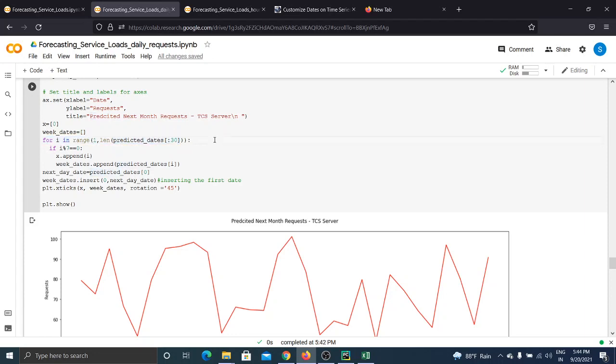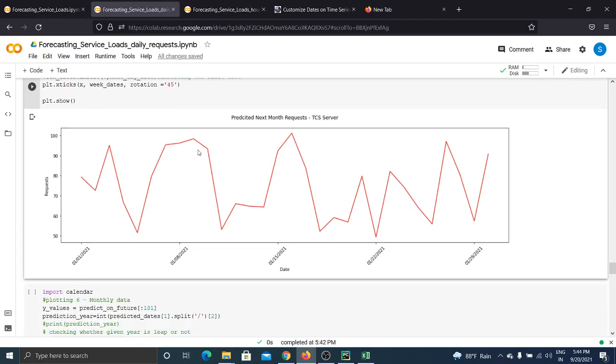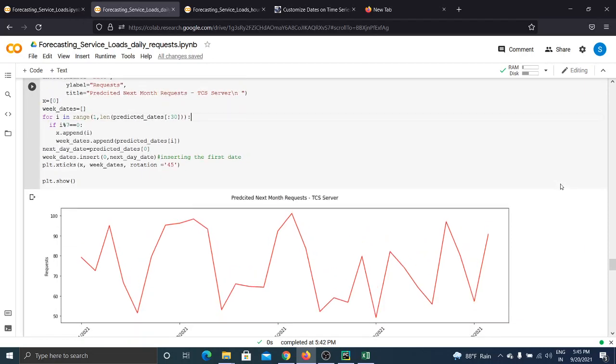we have predicted for the next 1 year. So combining them, we will be plotting the data for the next month. Our data set was up to the 31st of December, so we will be plotting the data for January 2021, the whole of January. From 1st January 2021 up to the 29th of January 2021, and one more point, that is 30, up to the 30th of January 2021, our graph is plotted.